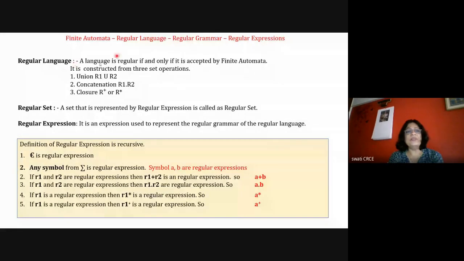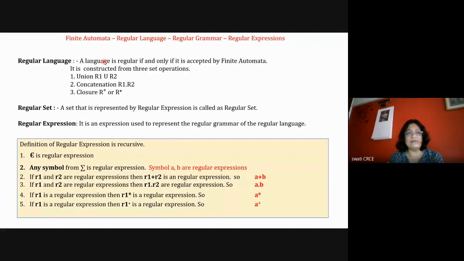We say that a language is regular if and only if it is accepted by a finite automata. If the language is accepted, then only it is a regular language. If it is not accepted by FA, then it is not a regular language, because FA has some limitations. The power of FA is increased in the pushdown machine, and again the power of the pushdown machine is increased in the Turing machine. So the problems which can be solved by FA can be represented with the help of this language.